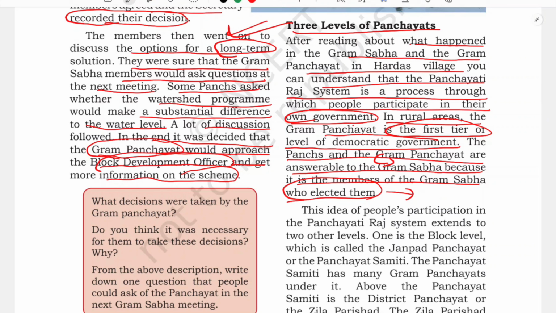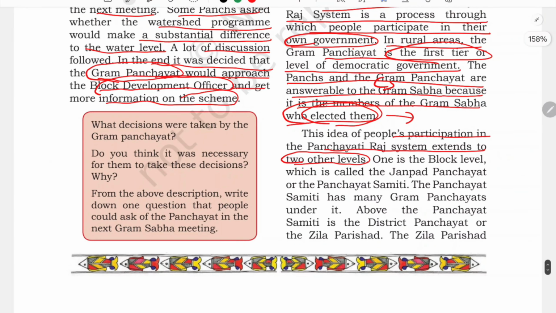They are responsible before the people. They cannot do anything out of their own choice, because people will again, like we have witnessed in that BPL list program, start questioning them. Okay, so in that way they are responsible towards the Gram Sabha who have elected them. And this idea of people's participation in the Panchayati system extends to two other levels. So one is this Panchayat level, that is the first level. One is the block level.